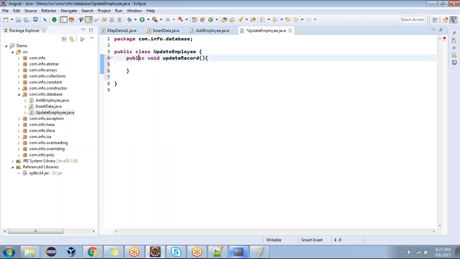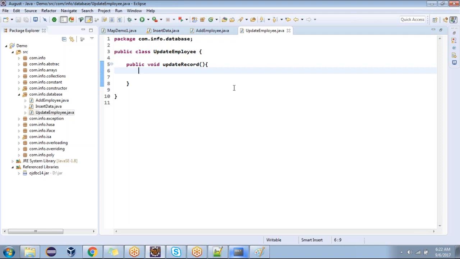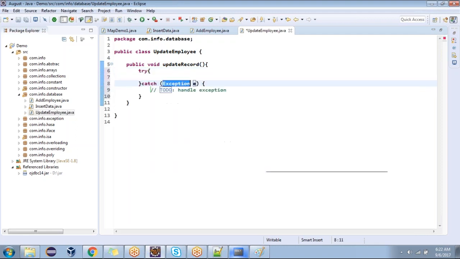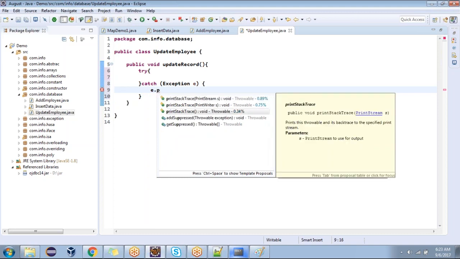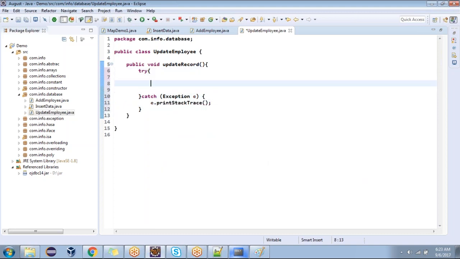Tell me, is the try catch block compulsory? Yes, sir, because you must remember that in the java.sql package, each and every statement will raise a compile time exception, so without a try catch block we cannot write anything. That's what I told you. Compulsorily we should write the try catch block.